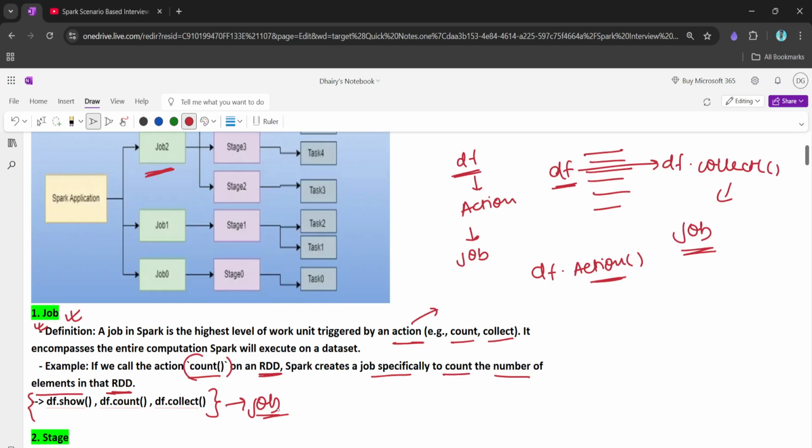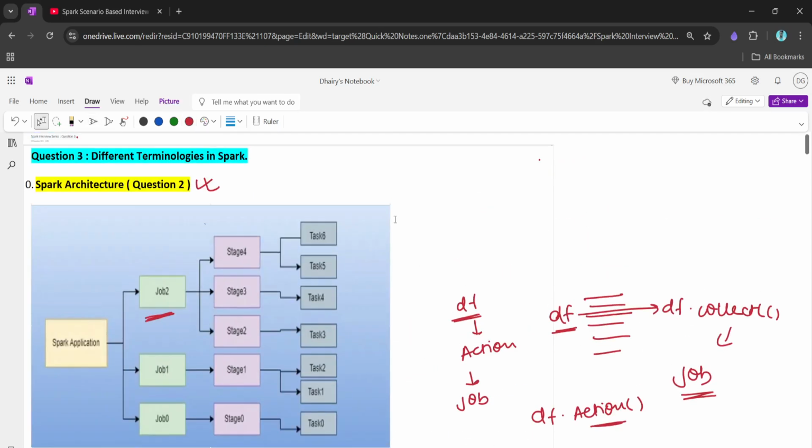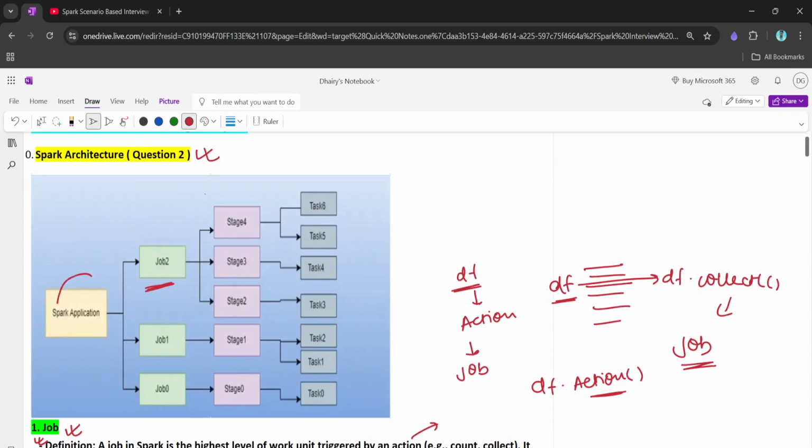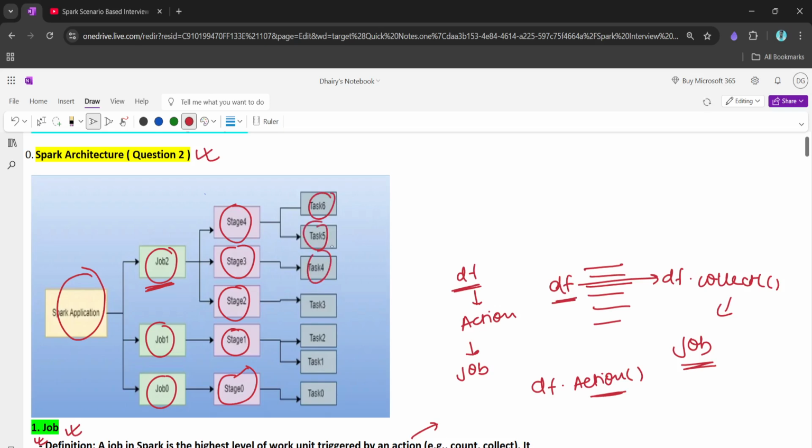This diagram is really important. Here we have the Spark application, and a Spark application can have multiple jobs based on the actions in it, and each job can have multiple stages. We'll discuss more about how the stages are decided and how many stages there would be. But as of now you can see this flow: application, then job, each job has multiple stages, and each stage can have multiple tasks, right?